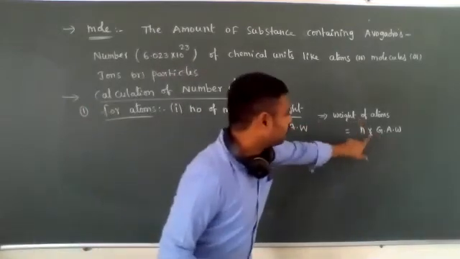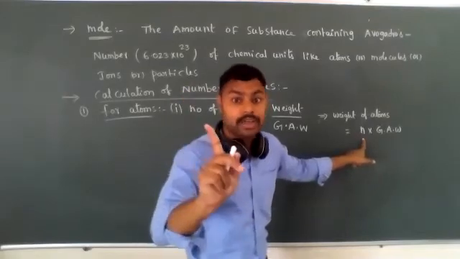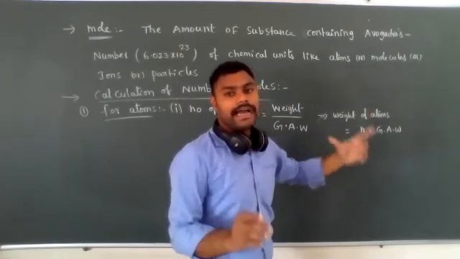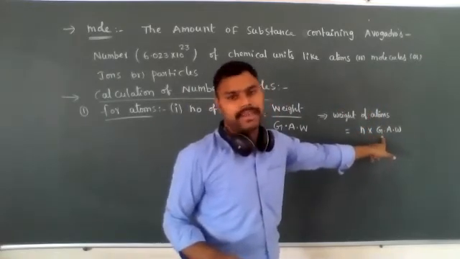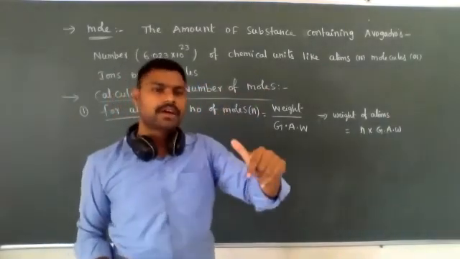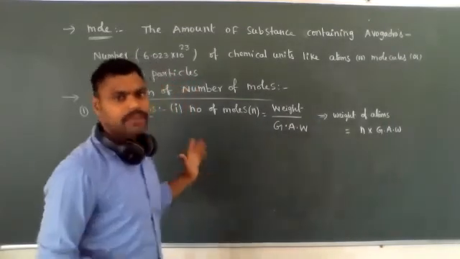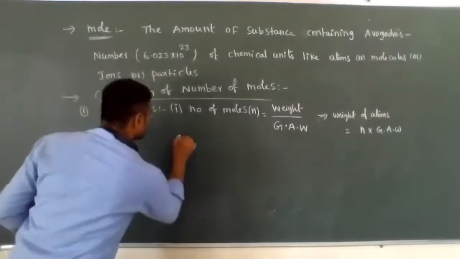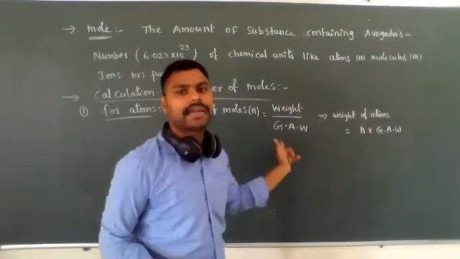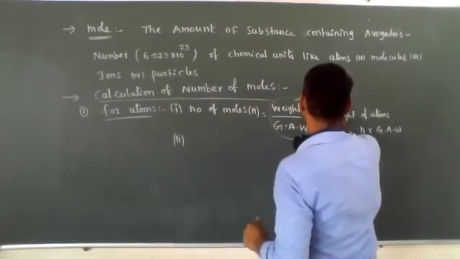When the weight of atoms is equal to gram atomic weight, then n equals 1, meaning 1 mole. So 1 mole is equal to gram atomic weight, and for molecules, 1 mole is equal to gram molecular weight. Different relations will come. And another thing: weight by gram atomic weight is nothing but number of gram atoms.